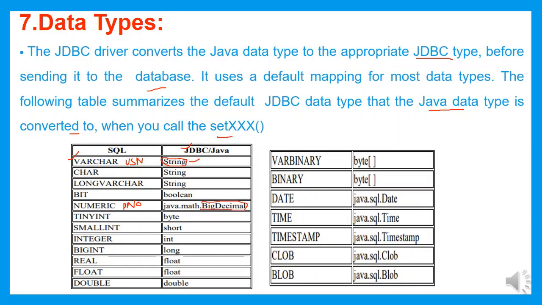For char it is a string, for long varchar it is a string equivalent, for bit a boolean value is there, for small int a short value is there, integer is int, big int is the long equivalent Java type, real is the float equivalent data type, float and double have their equivalent data types. Similarly for the other SQL data types and their equivalent Java types. Depending upon the attribute types, we convert them to Java data types when performing operations with the setX method as well as the getX method.